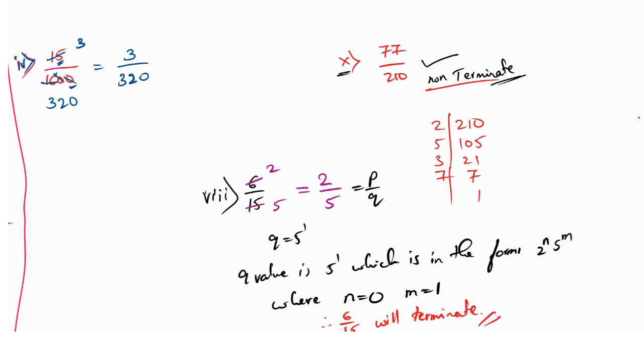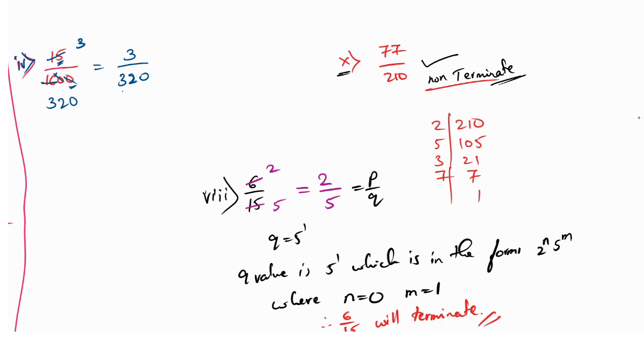Now you can see that 3 and 320 are co-prime numbers because none of them has any common factor. 3 is a prime number which doesn't have any factor other than 3 only. Here 320, it is not possible to divide by 3 because you can see 3 plus 2 is 5, 5 plus 0 is 5 only. 5 cannot be divided by 3.